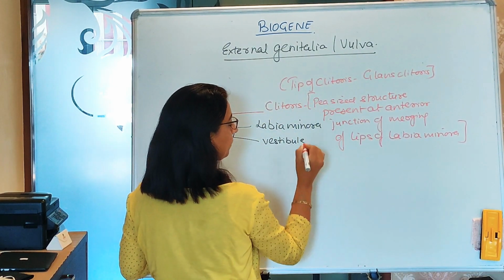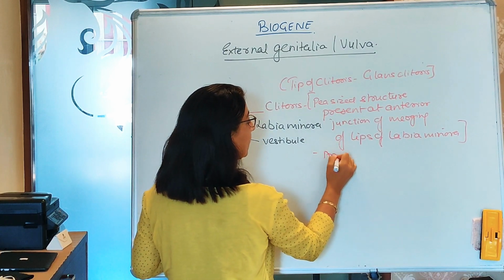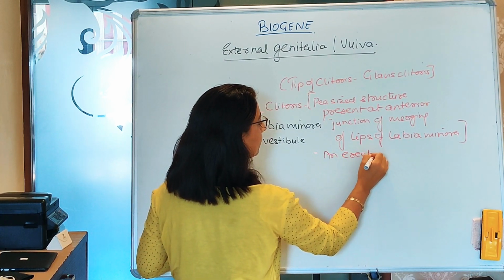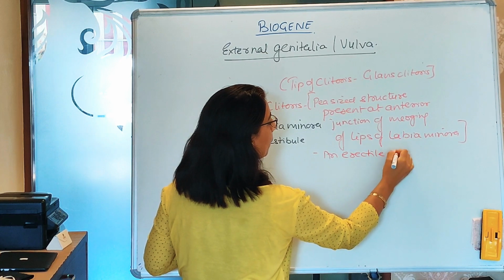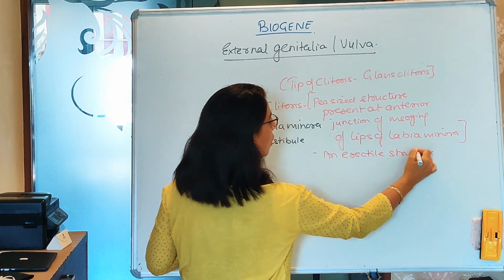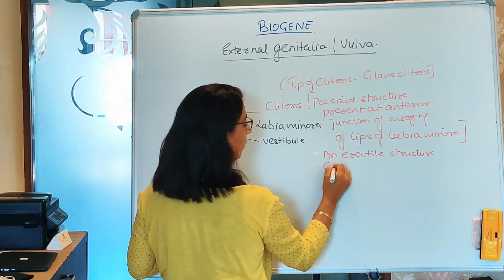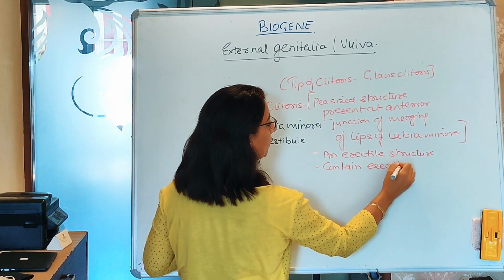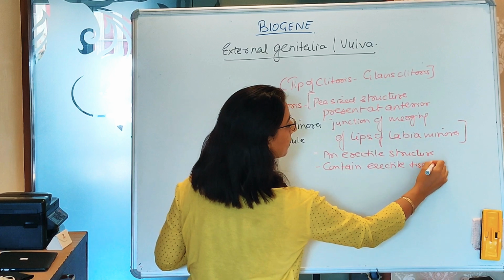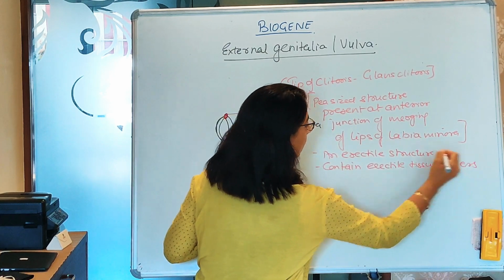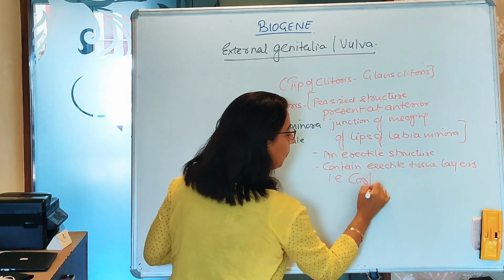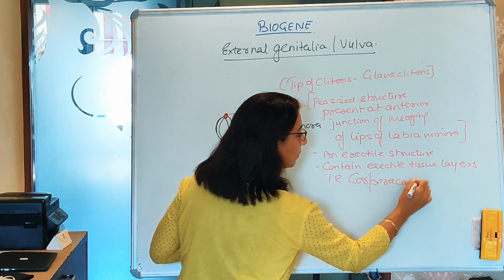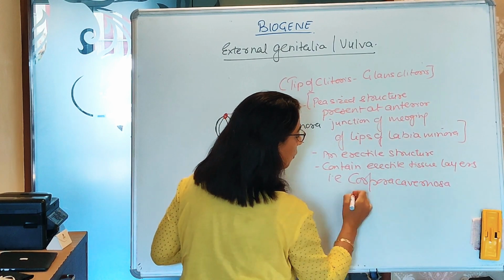The clitoris is an erectile structure. This also contains erectile tissue layers, that is corpora cavernosa and corpora spongiosum.